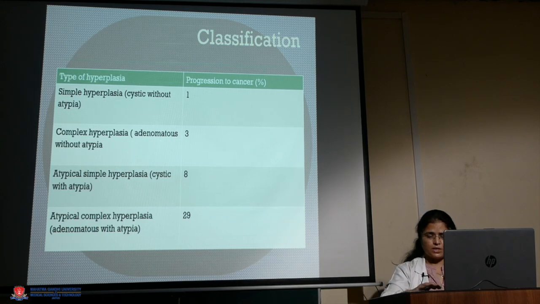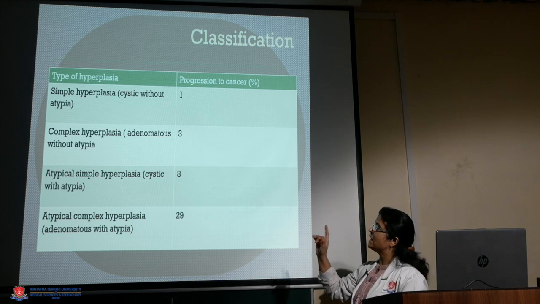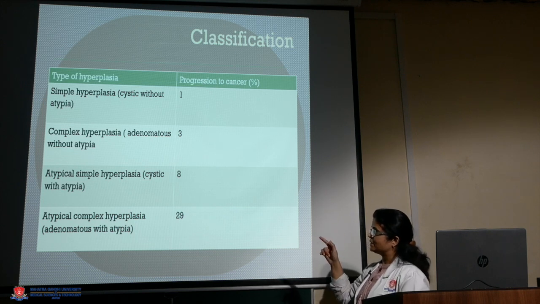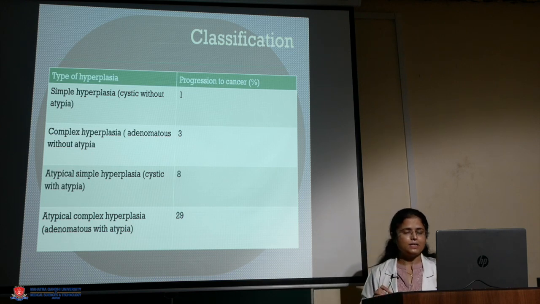Now the classification. How do we classify? We classify endometrial hyperplasia as simple hyperplasia and complex hyperplasia. It can be with atypia or without atypia. Now this classification has been revised, and presently the hyperplasia is only of two types, with atypia and without atypia.